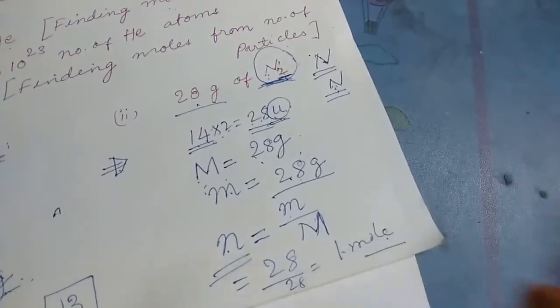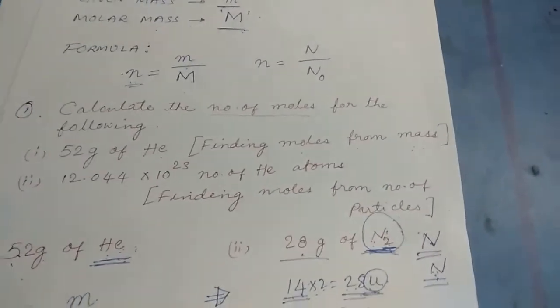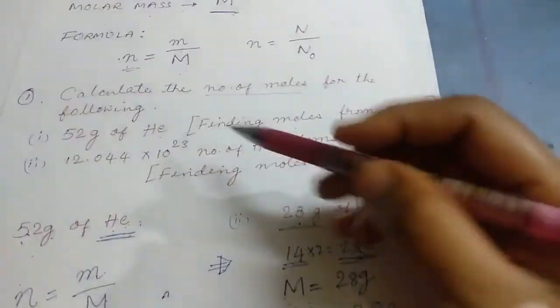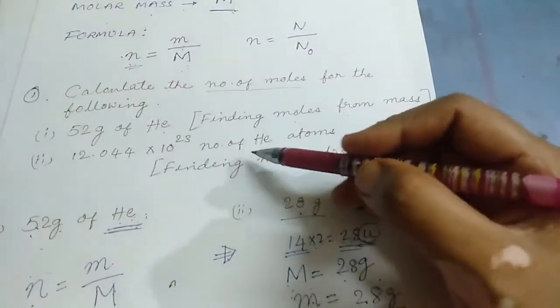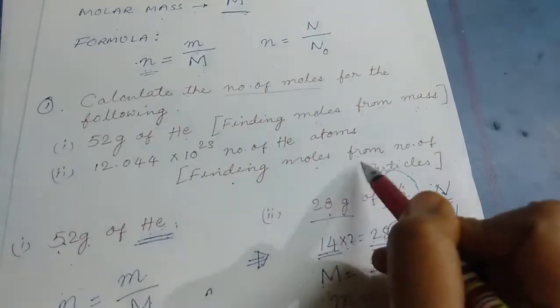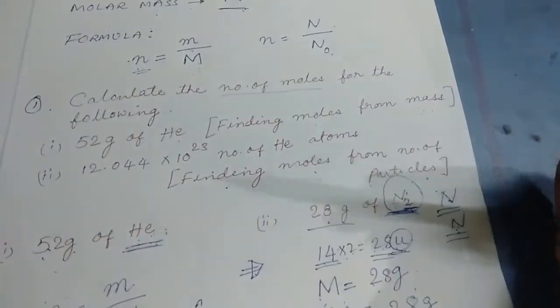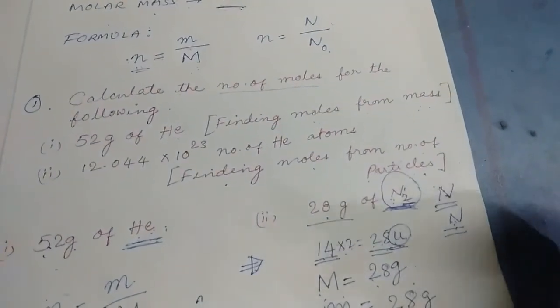Did you understand, children? I'll stop here. I'll be giving a few more in our offline class. Let us solve more such problems. And in my next video, I'll explain how you can find moles from number of particles. What is N, what is N naught, all that we'll discuss in our next class, children. Okay? Thank you.